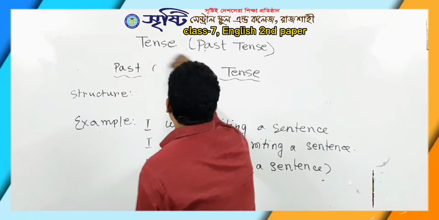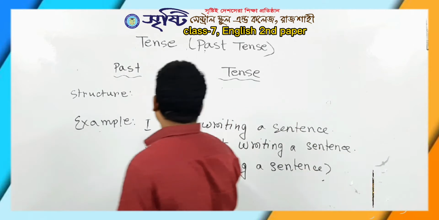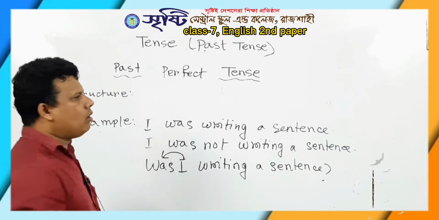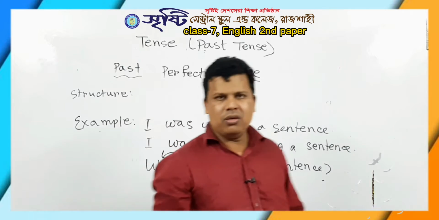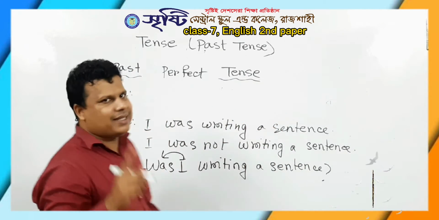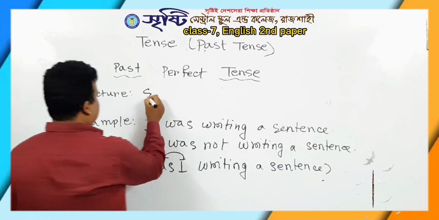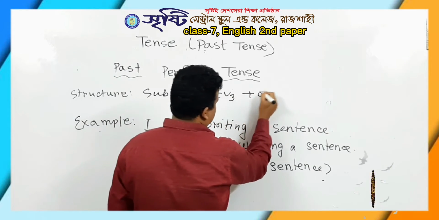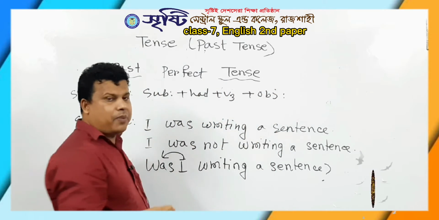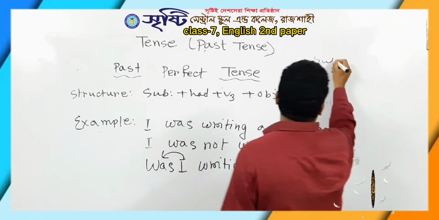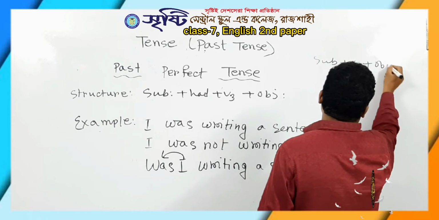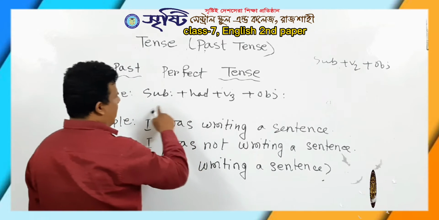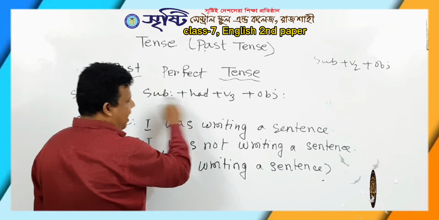And now I want to discuss past perfect tense. In past perfect tense, there are two parts of the sentence. I shall discuss the main part here, that means subject plus had plus V3 plus object. This is the main part, and another part will be subject plus V2 plus object, that means past form. Here it is the past perfect form, as we have to write after the subject had and V3.